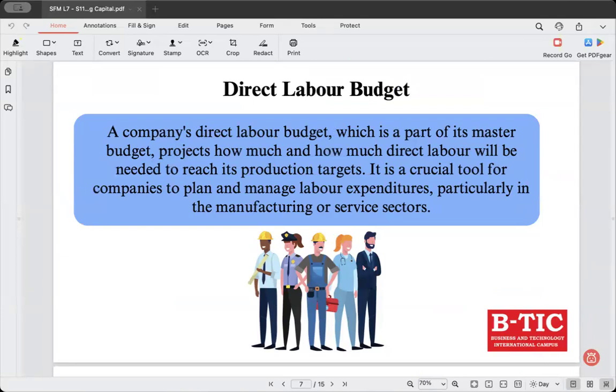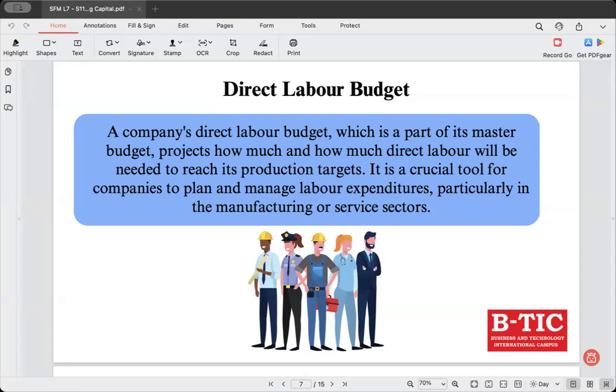So the direct labor budget is a component of the master budget that estimates the total direct labor hours and costs required to meet the company's production targets. You have to remember, this budget helps determine how many labor hours are needed and the associated cost of labor based on production volume. You need to budget all this, forecasting the cost, so we can plan things ahead.